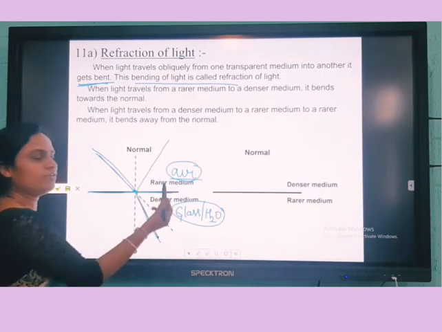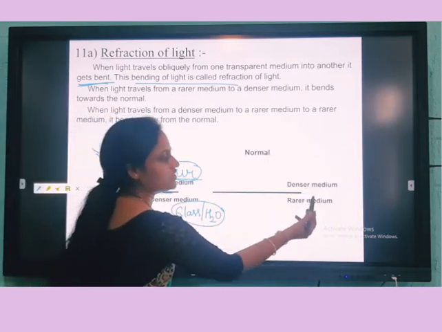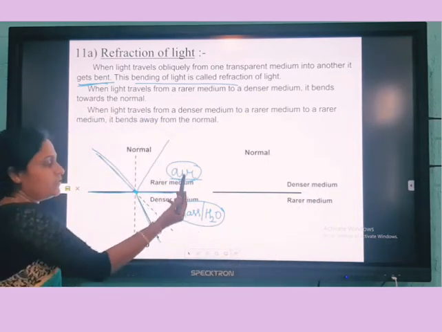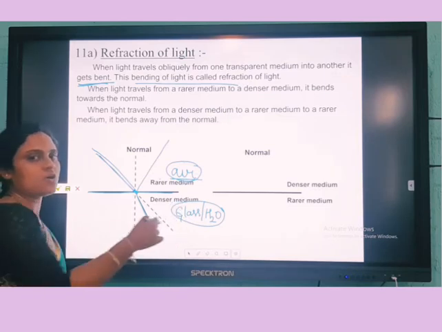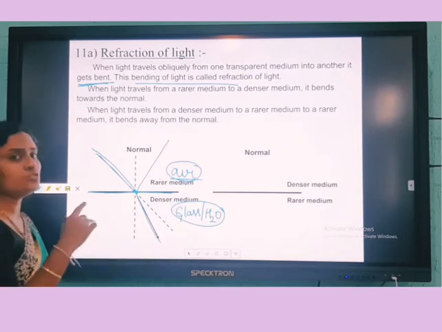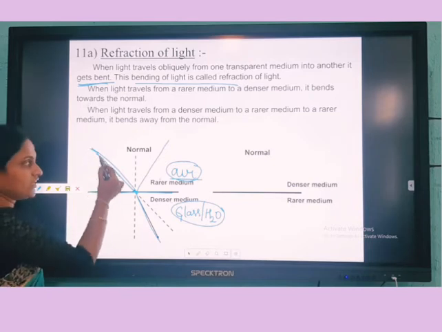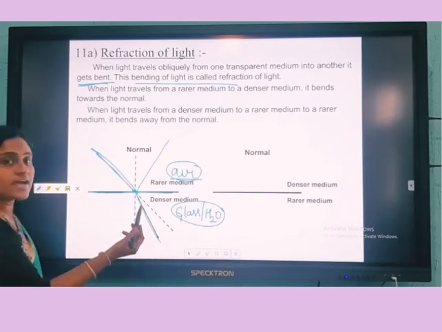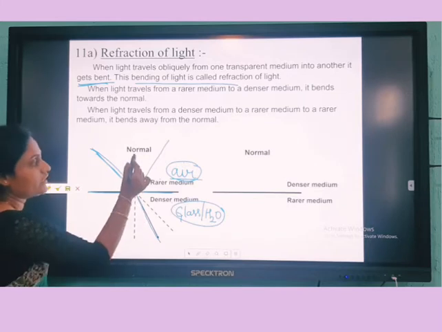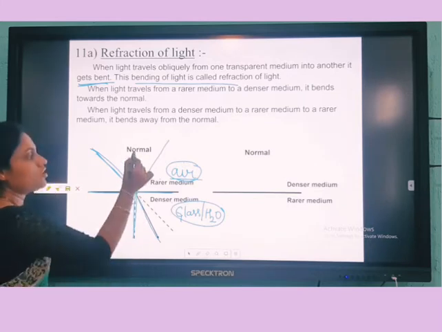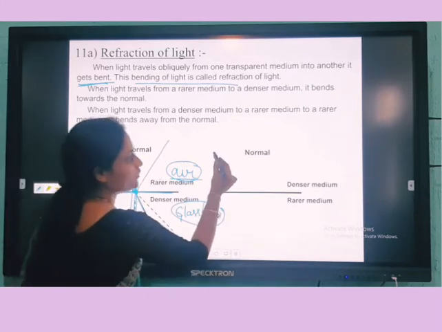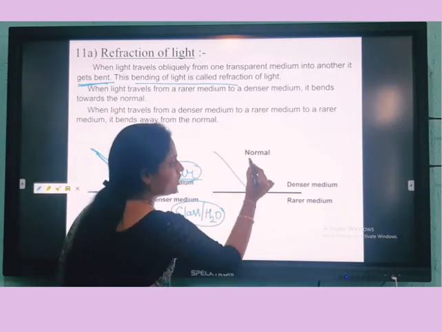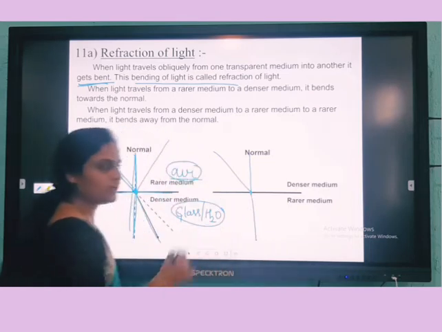Here two types take place. One is from rarer medium to denser medium. Another is from denser medium to rarer medium. I said rarer medium means air, and denser medium is either glass or water. That is when light is passing from rarer to denser medium, from this point the line we are going to draw, this will be the normal line, right? Here also, when a ray of light is incident like this, at this point when you draw the perpendicular line, this is the normal line.